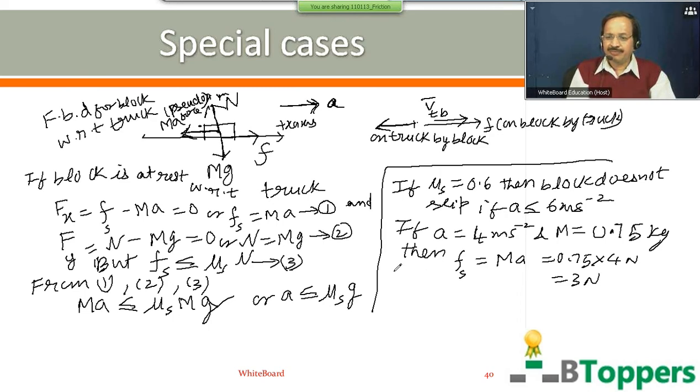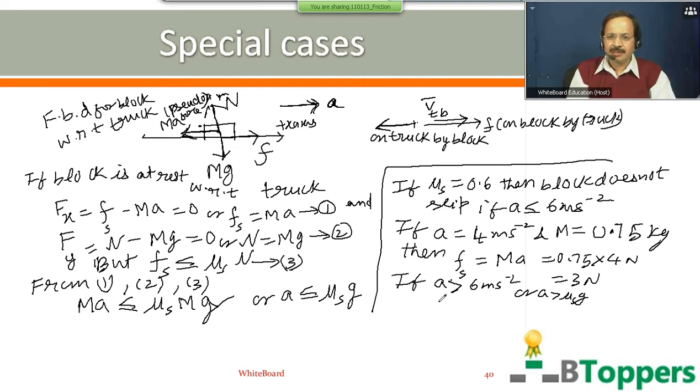In case the acceleration of the truck in the same example is more than 6 meter per second square, I mean if the acceleration of the truck is more than μs into g, then the block slips on the surface of the truck.